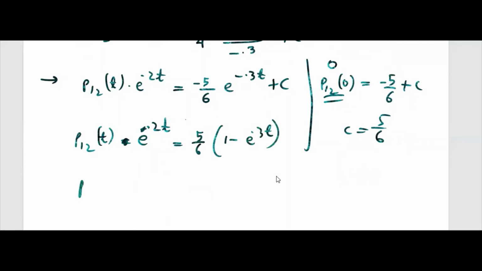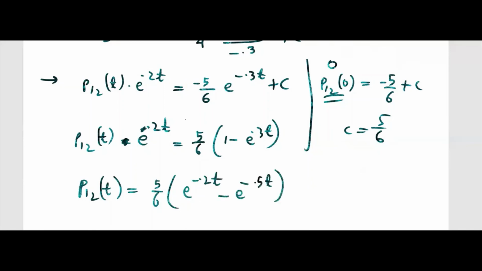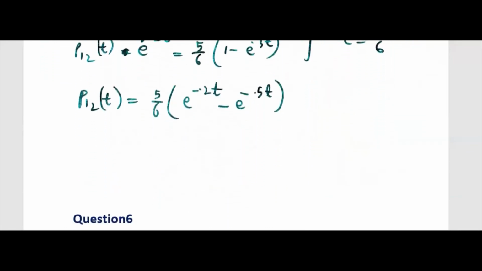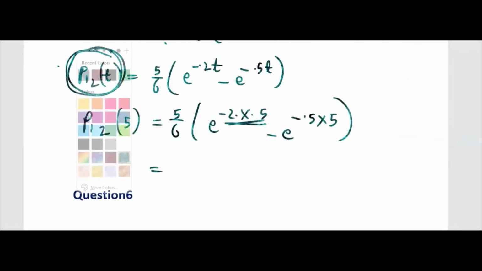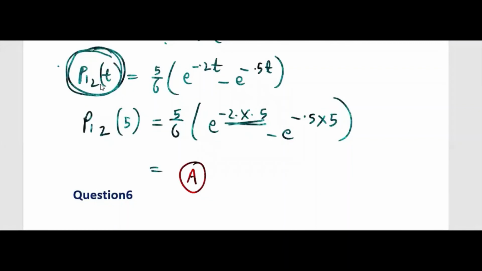So now you write the final one, 5 upon 6, if you take it here it will be e power minus 0.2t minus e power minus 0.5t. There is no constant here. Now see, we have P12(t) here. Final answer will be, you check it, 600 P12(5) plus 400 P22(5). This is the answer.